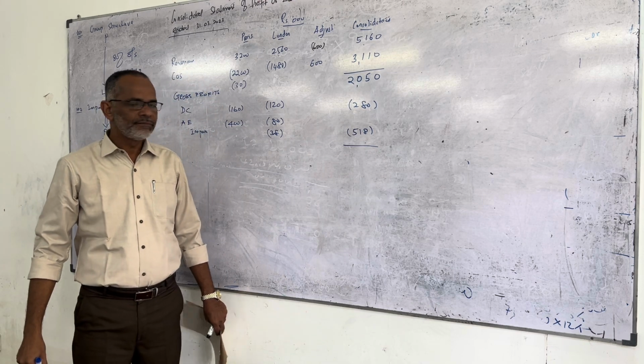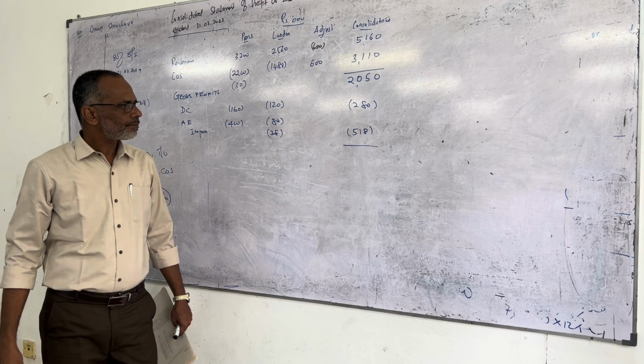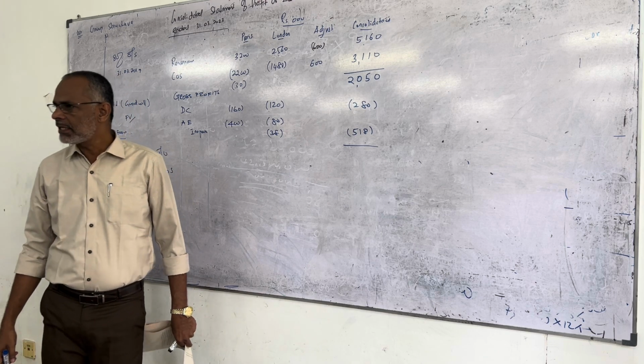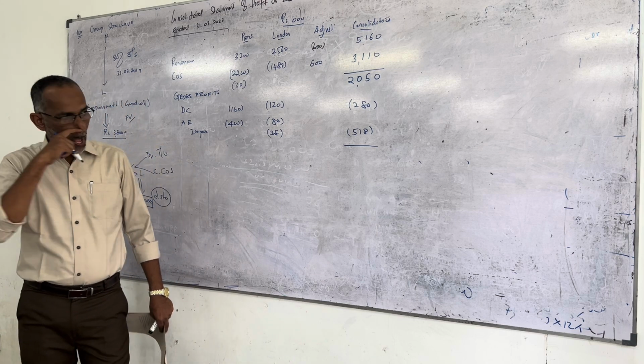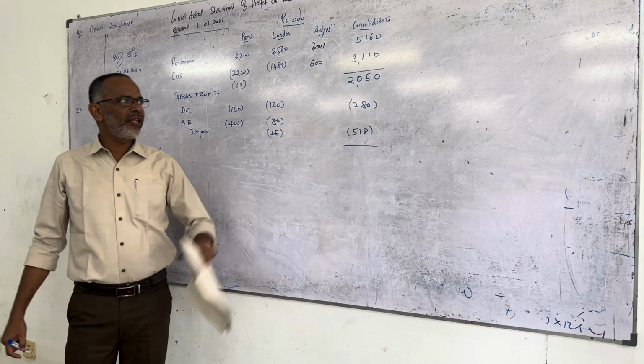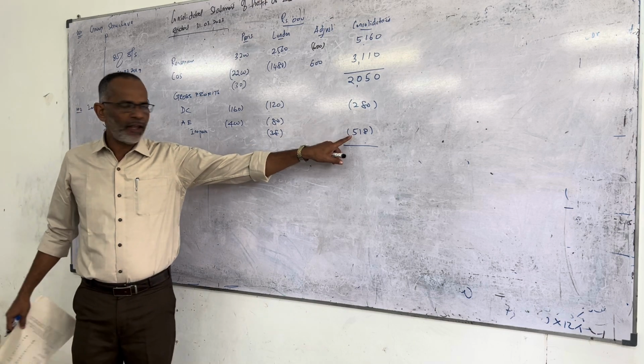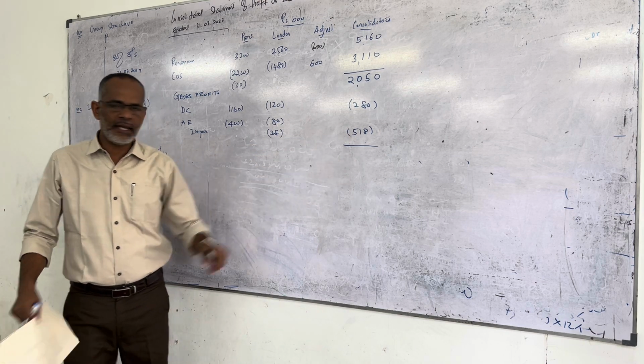What is the answer? 2050 minus 280 minus 518. This is okay? 518, right answer? Yes. Tell me the right answer.